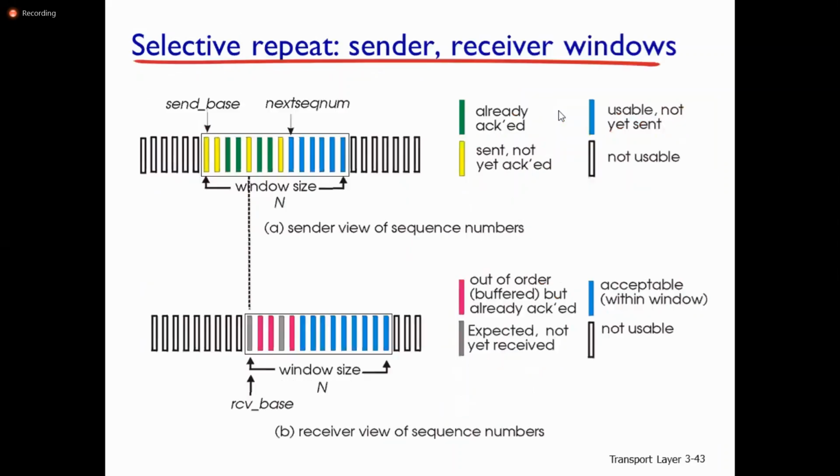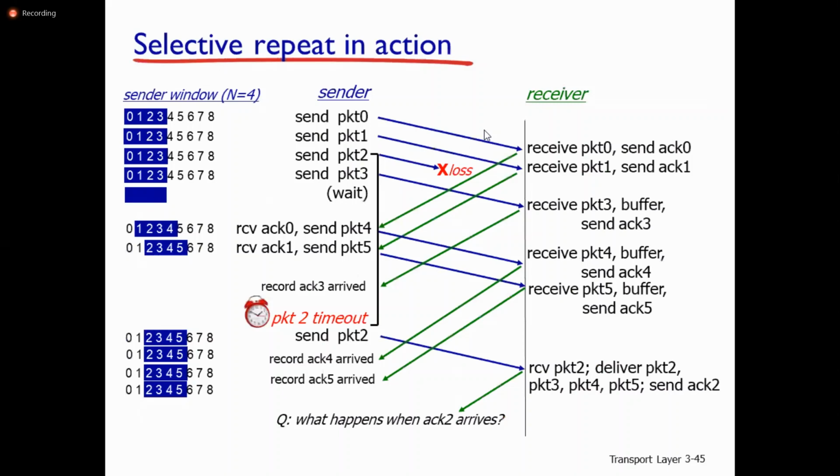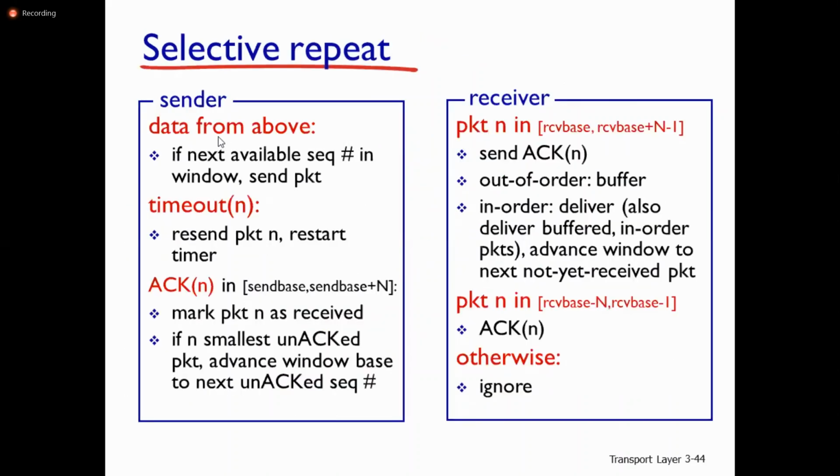If you look at selective repeat, you'll see the sender side. If the next available sequence number is in the window, send the packet. On timeout, resend the packet n and restart the timer. There is a timer for every unacknowledged packet in selective repeat. So whenever the timer expires, it resends the packet n. If the timer for that packet n expires, it retransmits the packet n and restarts the timer.